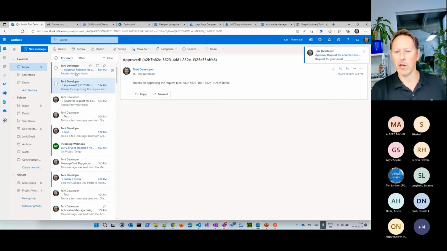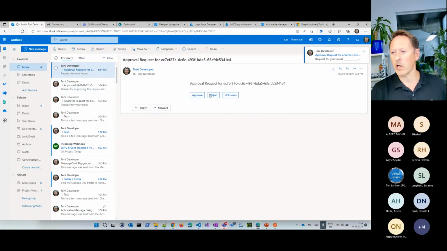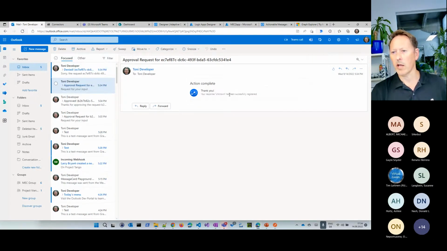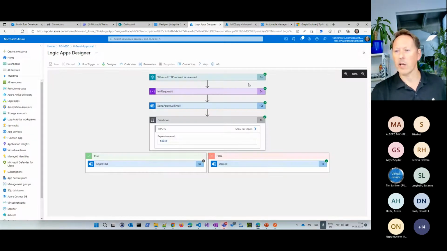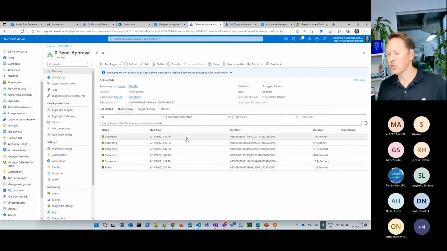I go to my emails. I just got the second email. I now say, oh, it's unknown. The third case, I simply don't know what to do with this ticket, with this request here. It says, again, thank you for the connection. And in that case, I get the second email, which says, okay, sorry, this request is denied. So that's the simplest form how you can do these approval emails. I think that's very useful for many use cases.